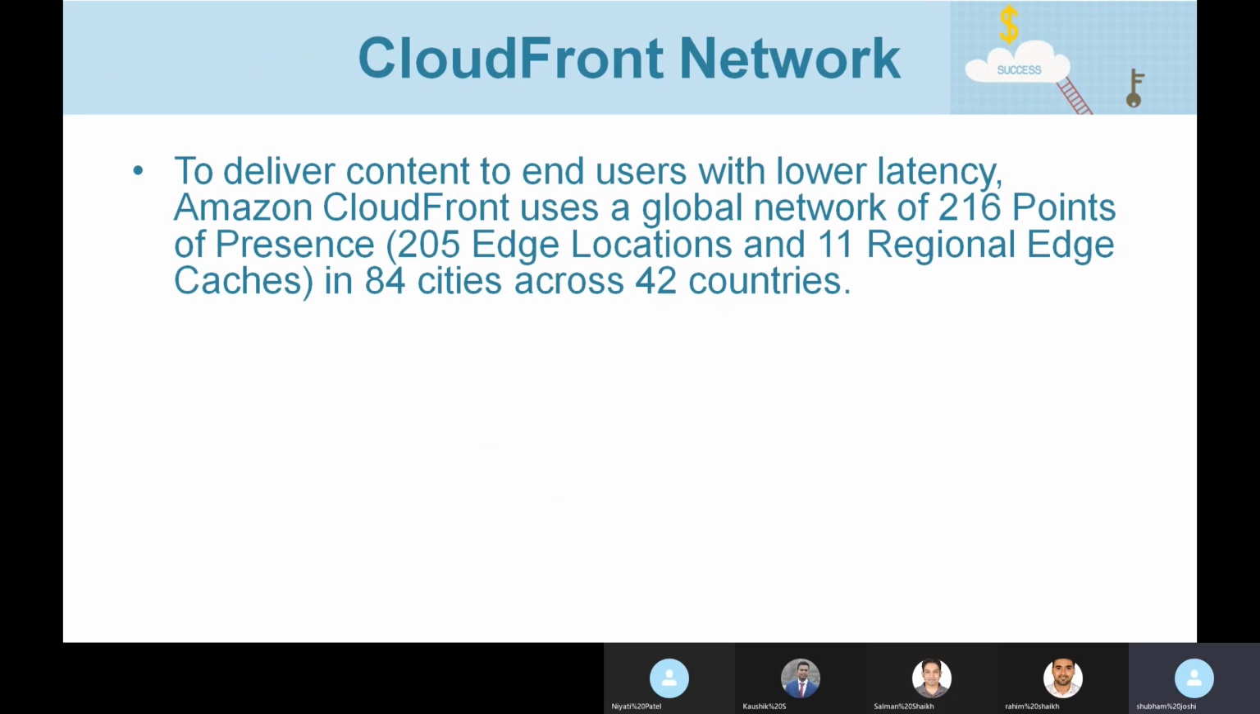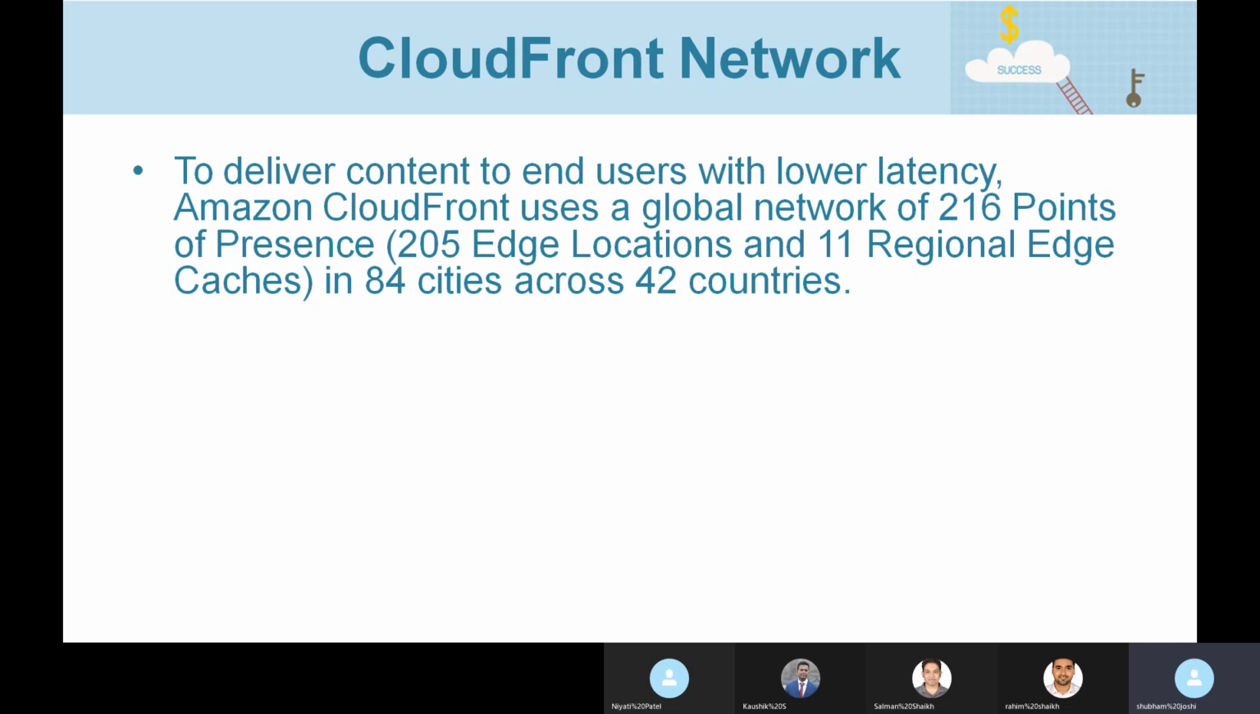Okay. So here they are saying that to deliver content to end users with lower latency, Amazon CloudFront uses a global network of 216 points of presence, which has 205 edge locations and 11 regional edge caches. So what are regional edge caches? You already know what edge locations are. They are saying they have 216 points of presence, out of which 205 are edge locations and 11 are regional edge caches.